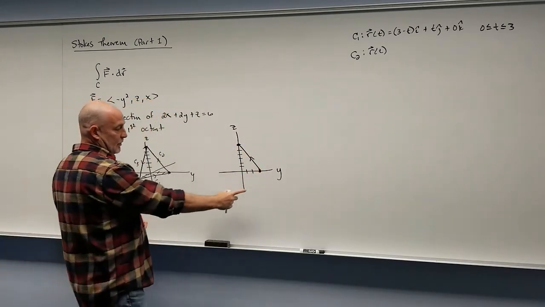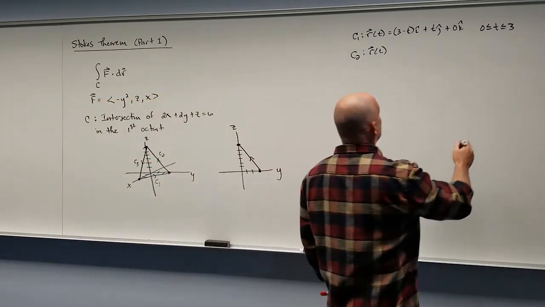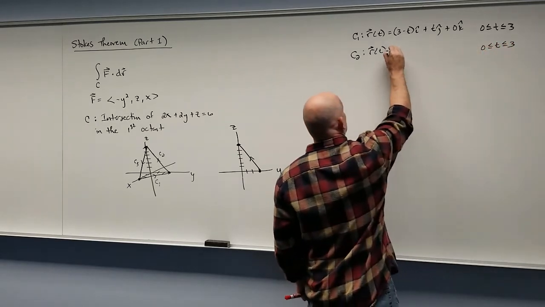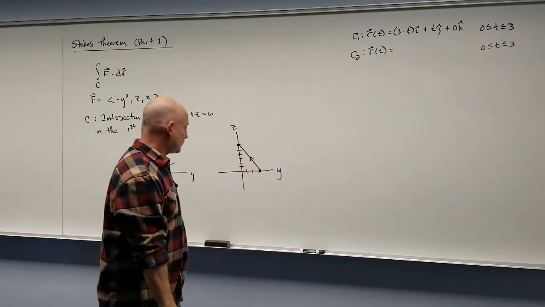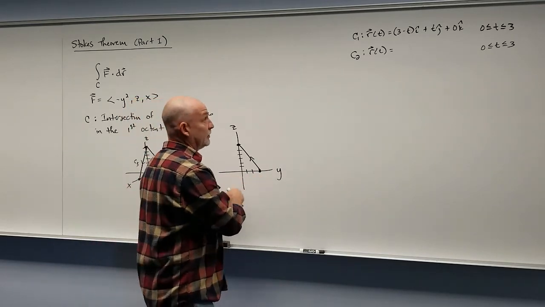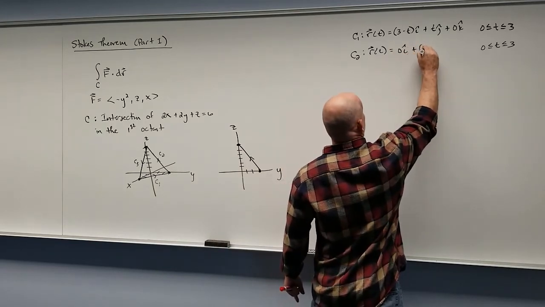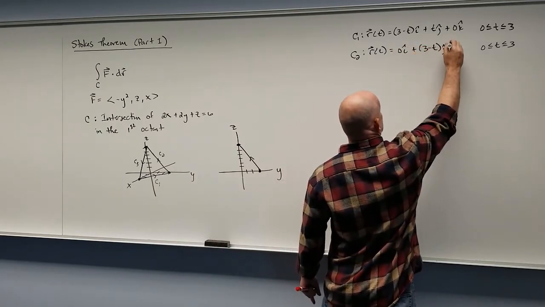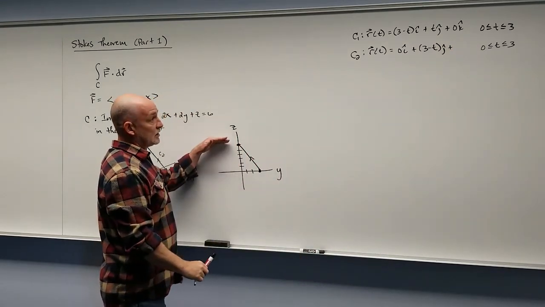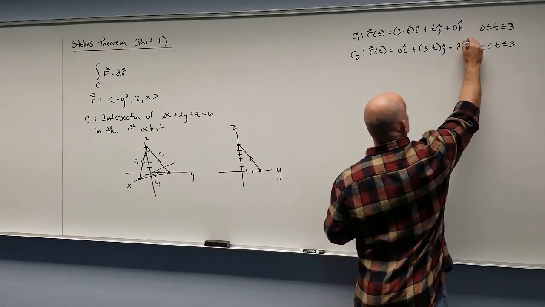Again, we have our bounds of 3 and 6, so I like the 3 thing. If we again let our parameter run from 0 to 3, what's going to happen? Well, y goes from 3 to 0. By the way, x is 0, of course. So y is 3 minus t. And the z, what's the z going to run from? Well, that goes from 0 to 6, so that's twice the value. So this would just be 2t in the k direction.